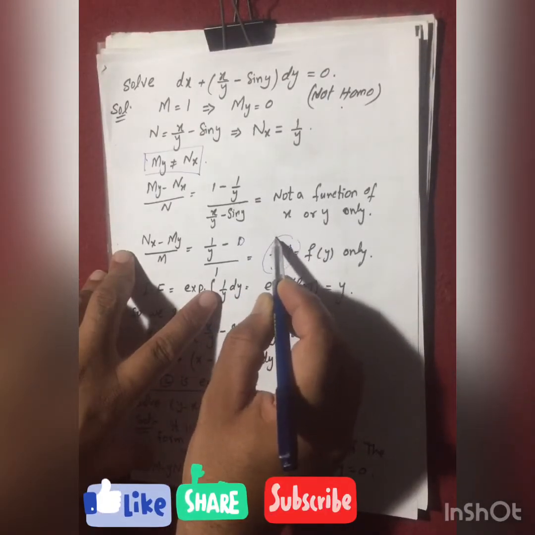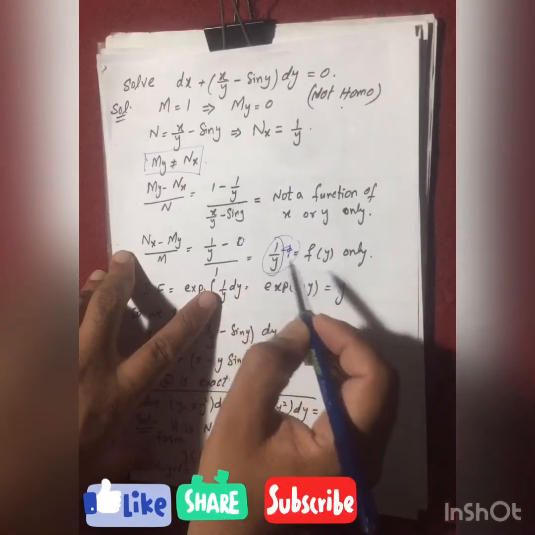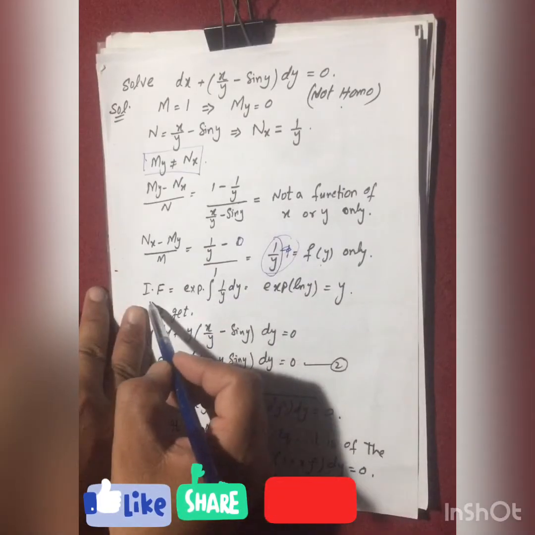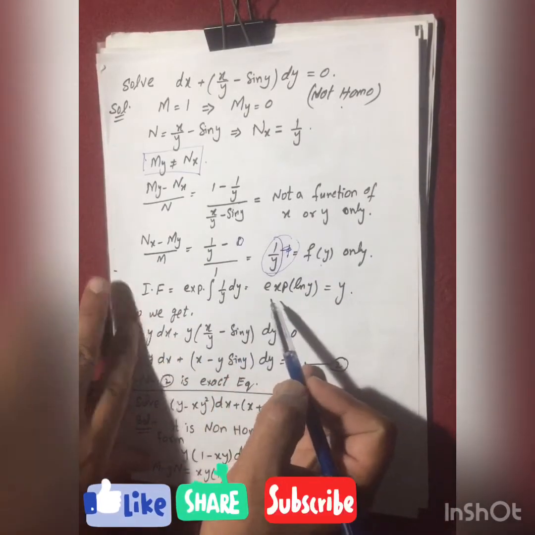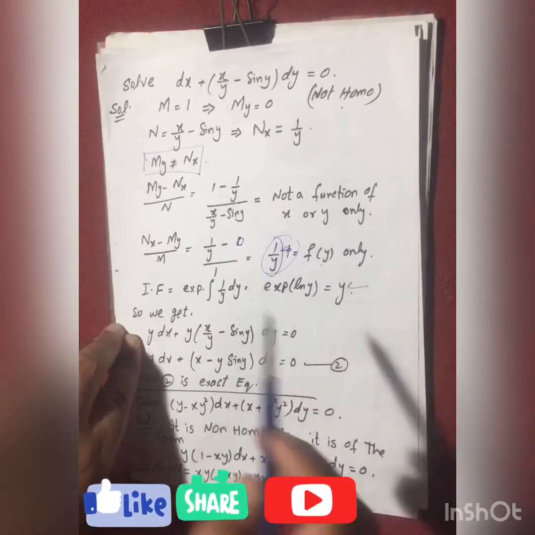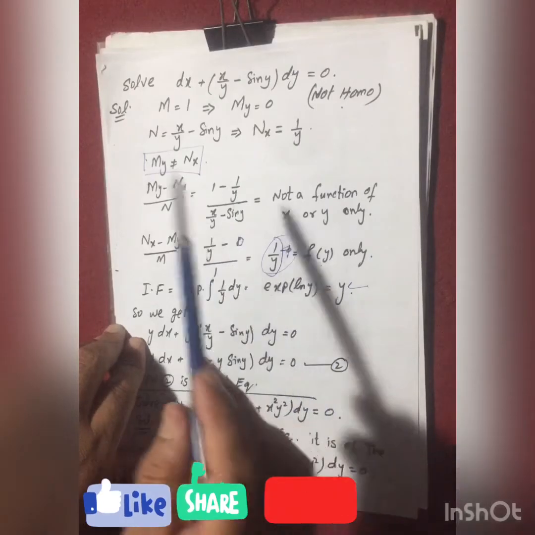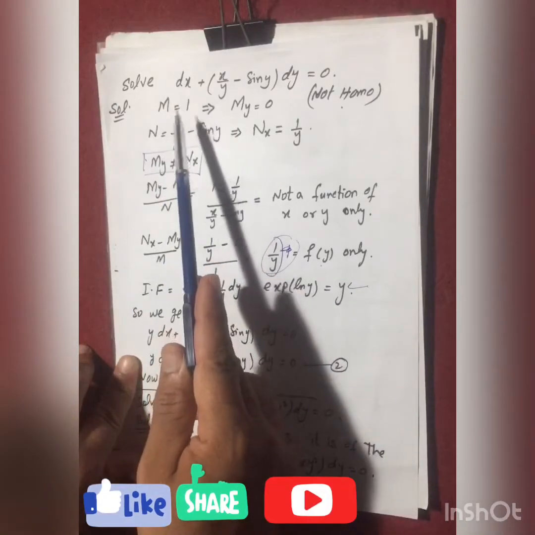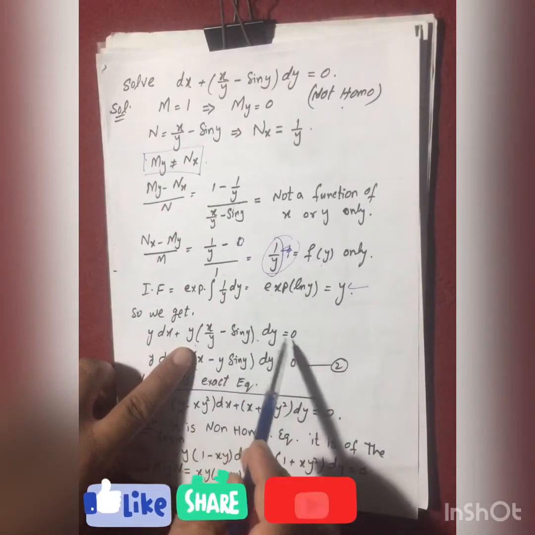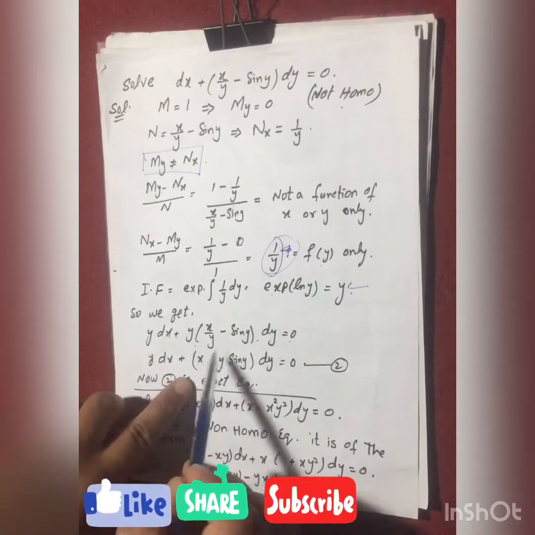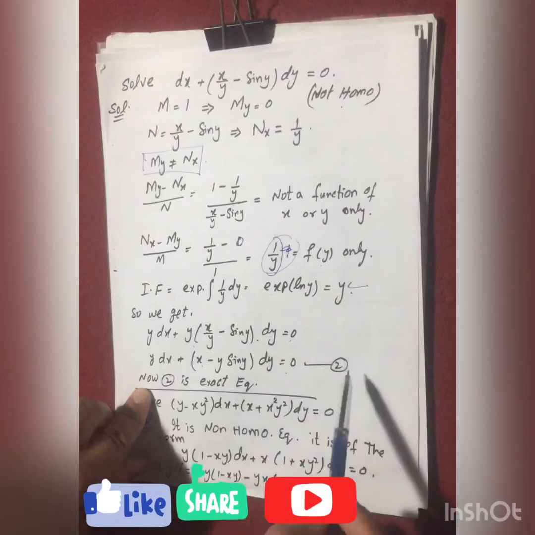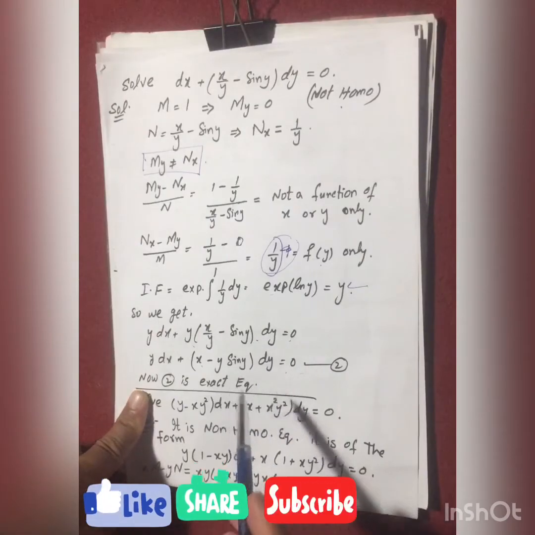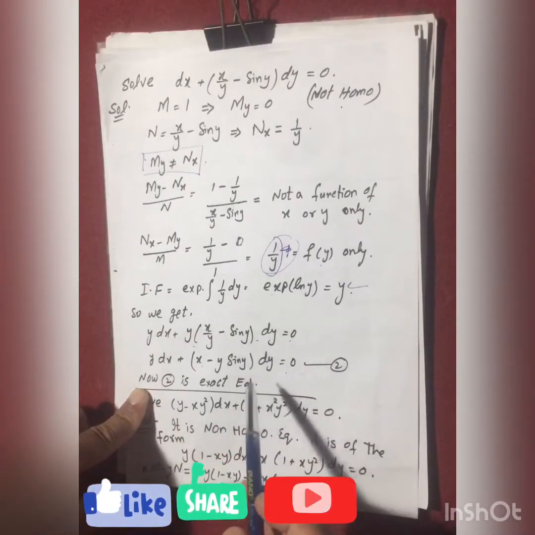You will get 1 over y, a function of y, and you will integrate this with respect to y. The integrating factor is the exponential of the integral of 1 over y dy, which is only the variable y. This term y will be multiplied to the given equation to make it an exact equation. We multiply and get y dx plus (x minus y sin y) dy equal to 0. This is an exact equation. You can solve it by applying the technique discussed in the previous lecture for the exact equation.